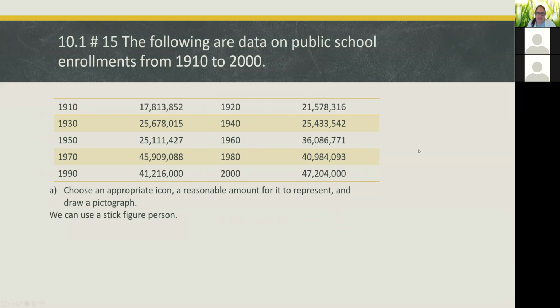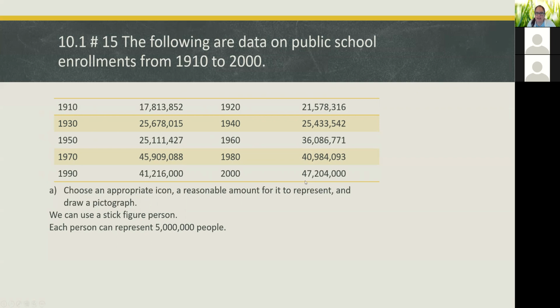So we could have a stick figure person. And then we can let each person represent 5 million people. Okay, so for this one, we have about 17, almost 18 million. So if we draw 3 stick figures, that would represent 15 million people. So we'll need somewhere between 3 and 4 stick figures for this one.